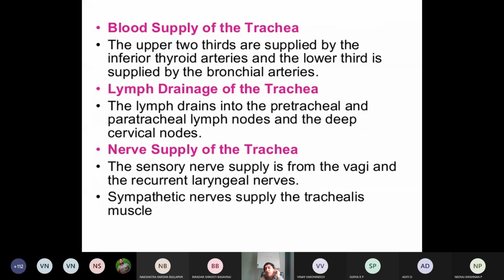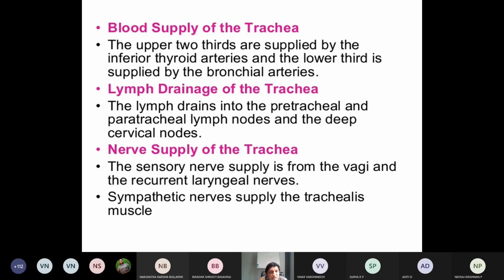Now come to the blood supply. Okay, blood supply to the trachea: upper two-thirds supplied by the inferior thyroid arteries and lower third is supplied by the bronchial arteries. Upper two-thirds inferior thyroid arteries, lower third by the bronchial arteries.